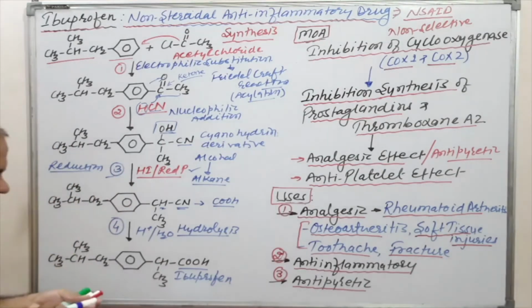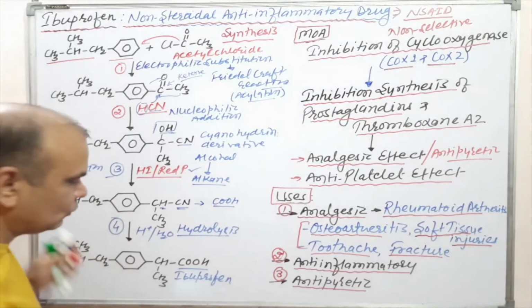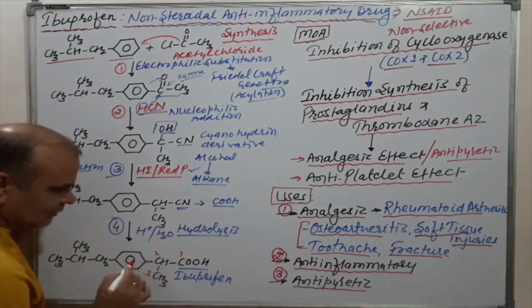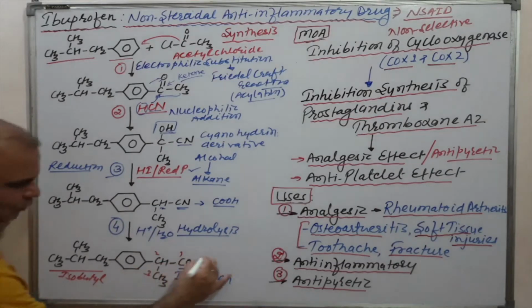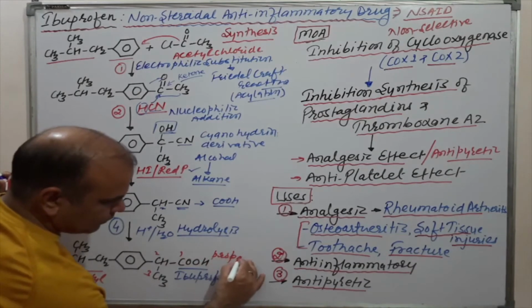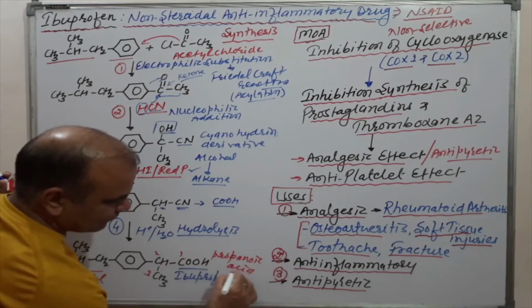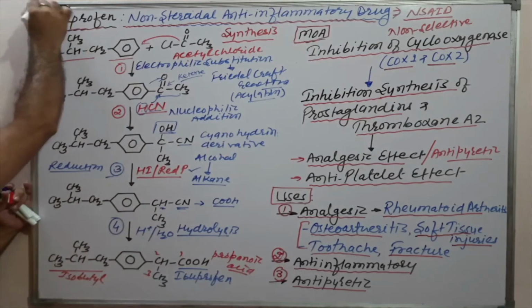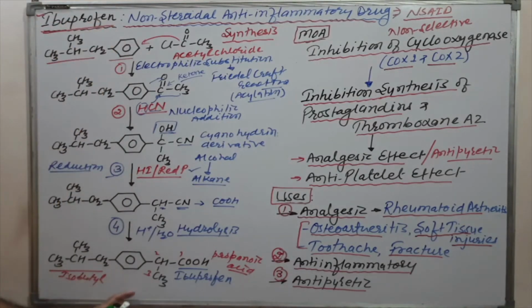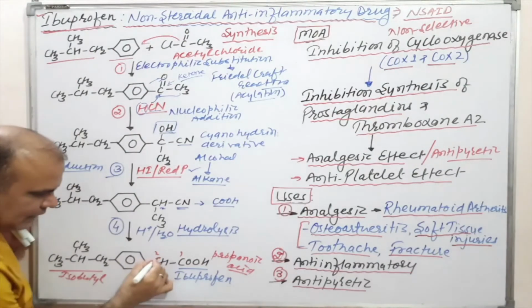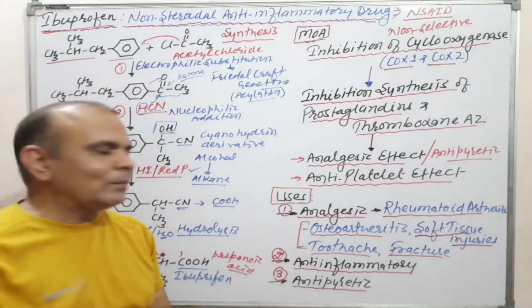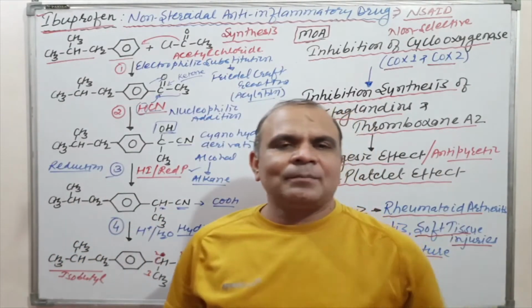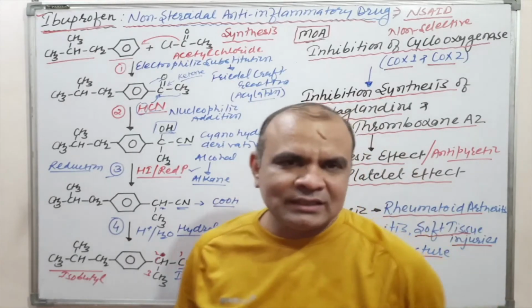And at the start I asked you about this: 1, 2, 3, that is propanoic acid, and this is the isobutyl group. Okay, this is propanoic acid. That's why we have ibuprofen, because of its structure. And this carbon has a chiral center. This is ibuprofen, the complete package related to synthesis, mechanism of action as well as usage of ibuprofen.